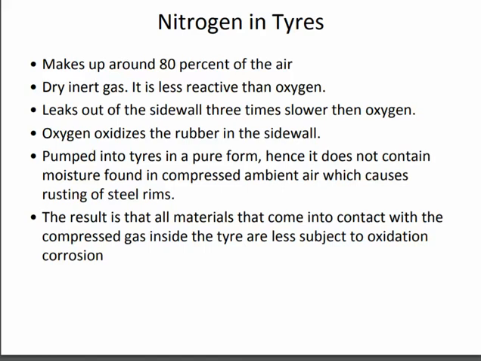We have a dry inert gas and it is less reactive than oxygen. It leaks out through the side walls 3 times slower than oxygen, and oxygen oxidizes the rubber on the inside of the valve. Nitrogen is pumped into tires in a pure form. Hence, it does not contain any moisture found in compressed ambient air, which causes rusting of the steel rim. The result is that all materials that come into contact with the compressed gas inside the tire are less subject to oxidation corrosion.